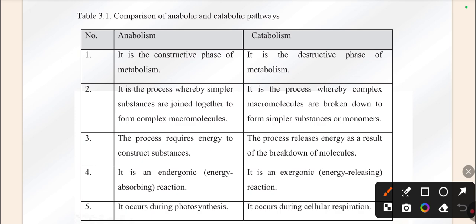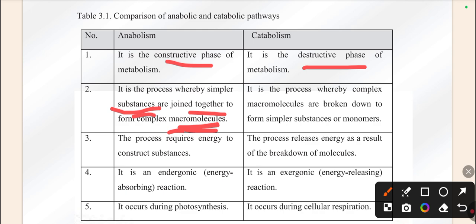So anabolism is what? We say it now: constructive phase. Catabolism is the destructive phase. There is the opposite. The second one: it is the process whereby simpler substances are joined together to form what? Macromolecules. This is the constructive phase.